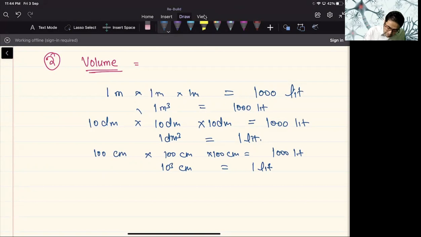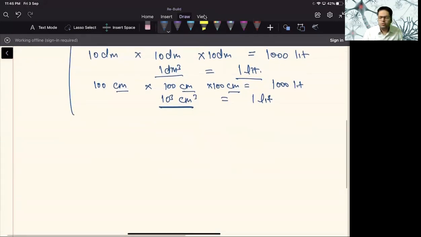Now this is centimeter cube, generally written as cc. Pretty easy, centimeter into centimeter into centimeter, as 1 dm cube is equal to 1 liter, 10 raised to the power 3 centimeter cube is equal to 1 liter. So this is cc or ml. So 1000 ml will be equal to 1 liter. So this is how we can actually convert the different units of volume.